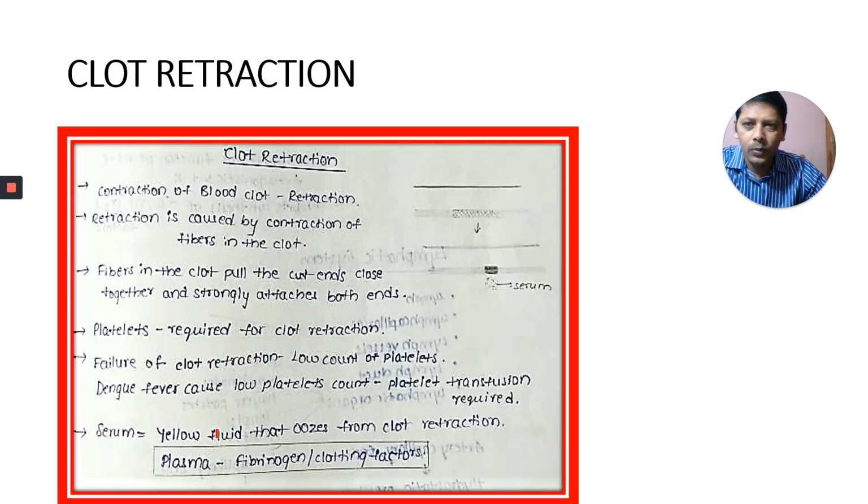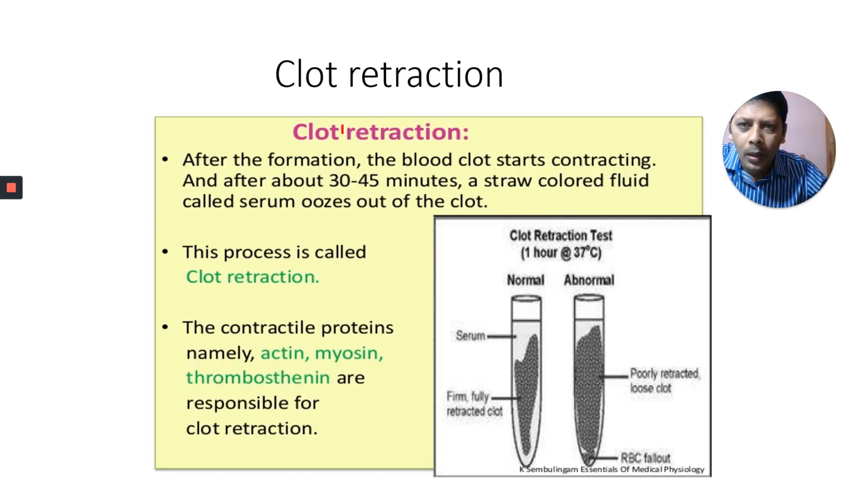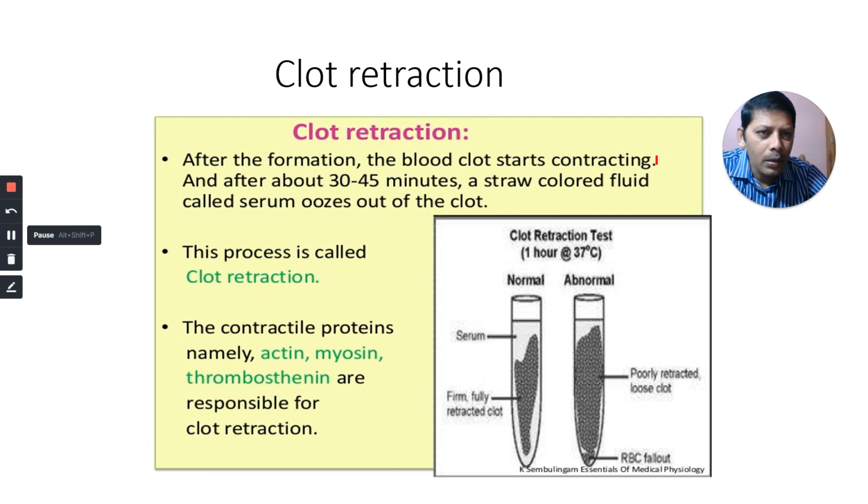You can observe this here. Clot retraction: after the formation of the blood clot, it starts contracting.